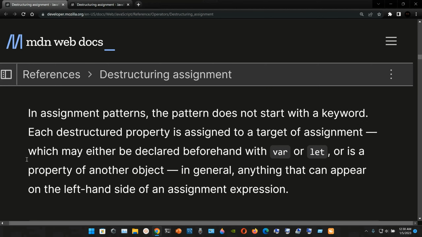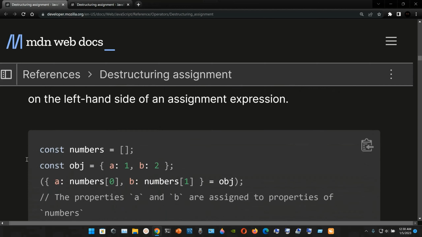In assignment patterns, the pattern does not start with a keyword. Each destructured property is assigned to a target of assignment, which may either be declared beforehand with var or let, or is a property of another object. In general, anything can appear on the left-hand side of an assignment expression.